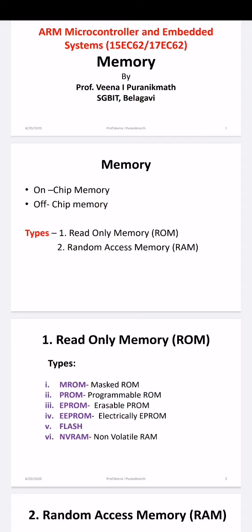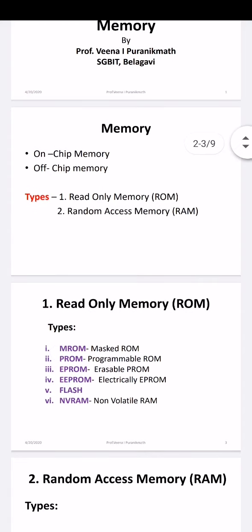So in memory, again we have two types of memories. That is program storage memory, which we call read-only memory, and one more is random access memory. In short, we call them ROM and RAM. Again in ROM we have some types of ROMs. One is MROM, that is mask ROM, PROM programmable ROM, EPROM erasable PROM, EEPROM electrically erasable PROM, flash memory, and NVRAM. This is non-volatile RAM. Read only memory is a non-volatile one, RAM is a volatile memory.